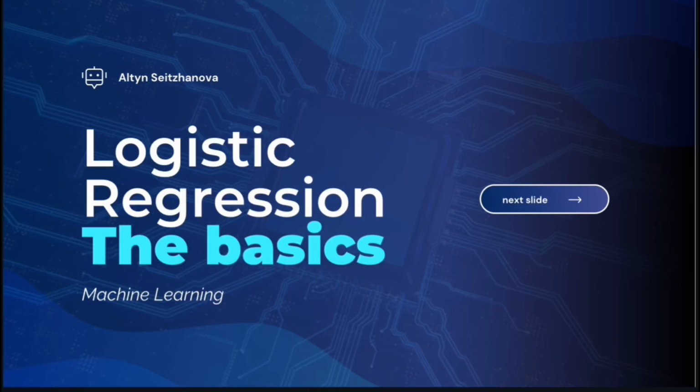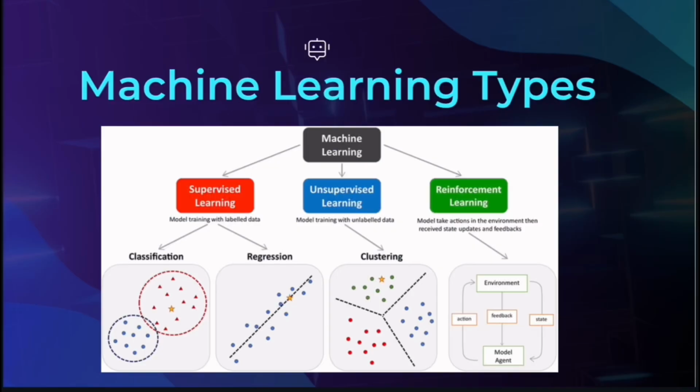Regression and the basics of logistic regression and machine learning. First of all, let's get started with machine learning types. Machine learning has three types: supervised learning, unsupervised learning, and reinforcement learning. Supervised learning is model training with labeled data. It has classification and regression.